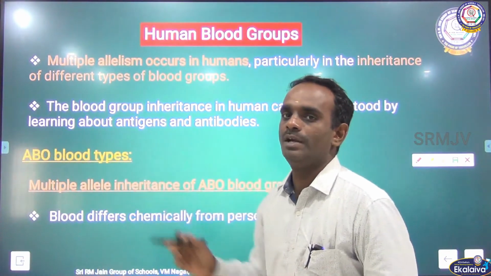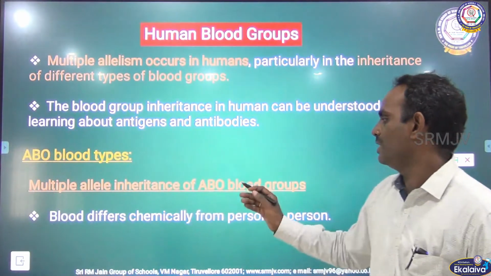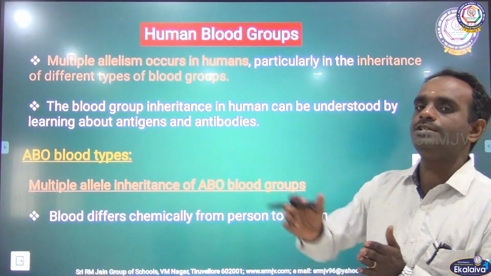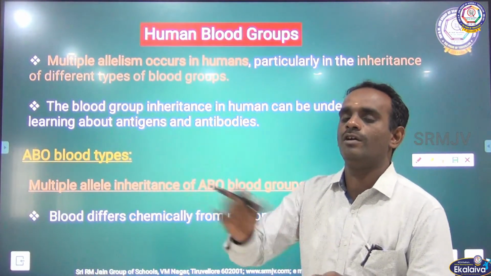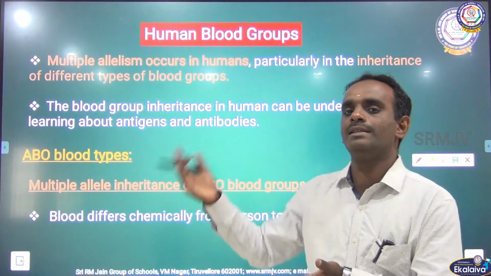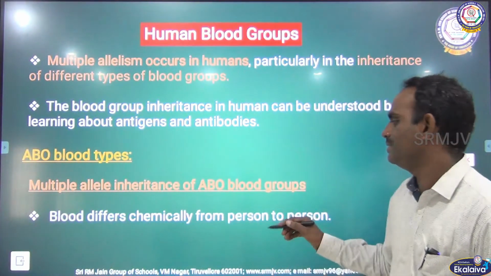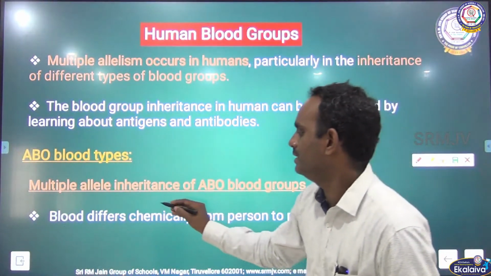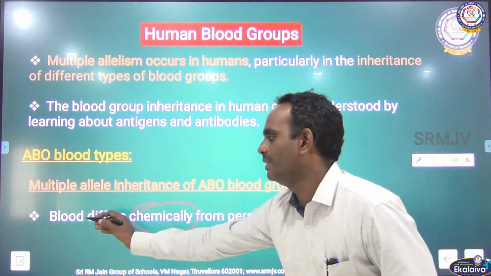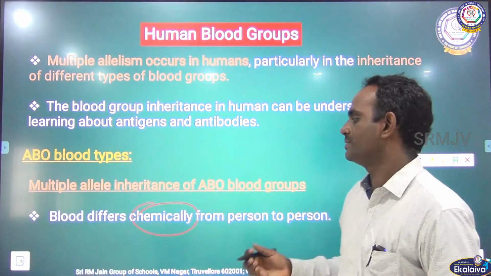First we will see the ABO blood group. ABO blood types, multiple allele inheritance of ABO blood groups. Blood differs chemically from person to person. It is not common for all. One person has one blood group and another person has another type of blood. Each one has a different form, different in structure and different in chemical composition.